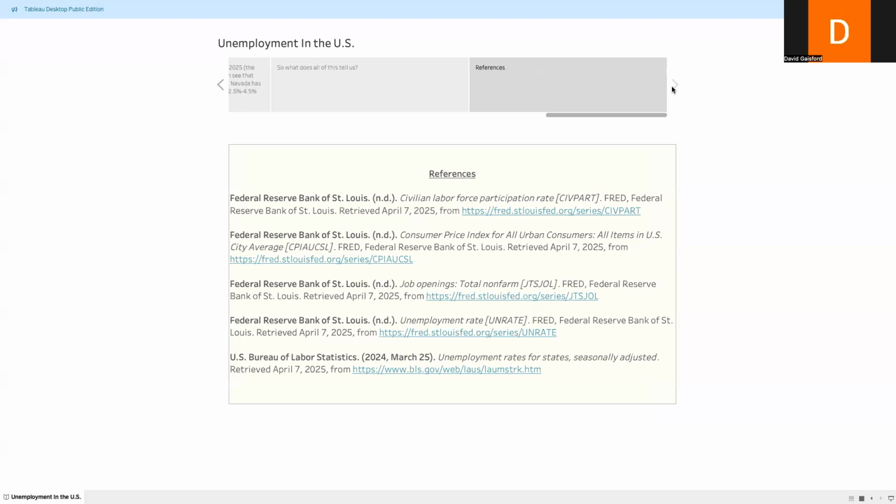For references, I pulled all this data from FRED, again, the Federal Reserve Bank of St. Louis. We have the civilian labor force participation rate, consumer price index, job openings, unemployment rate, and then from the U.S. Bureau of Labor Statistics, we have the unemployment rates by state for that last graph.